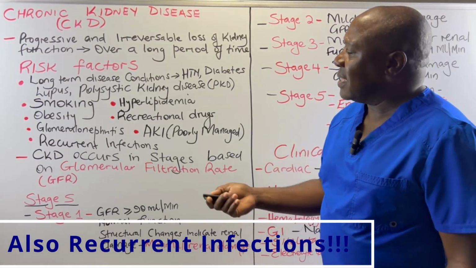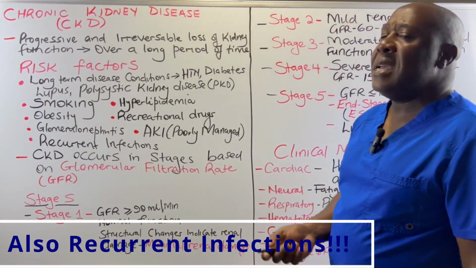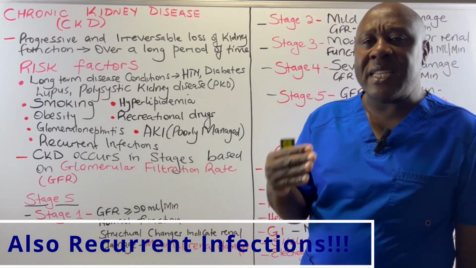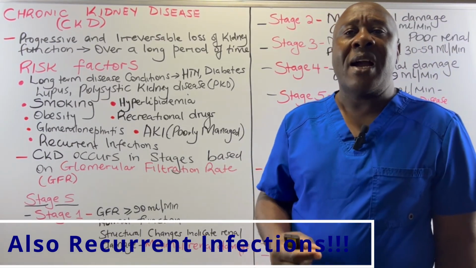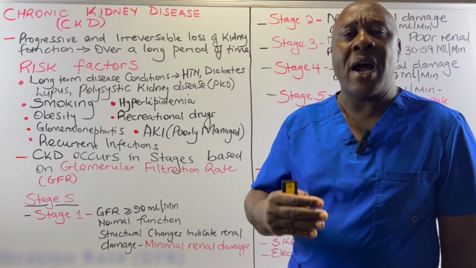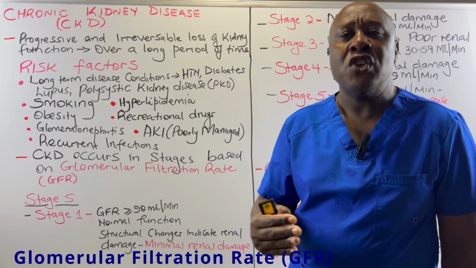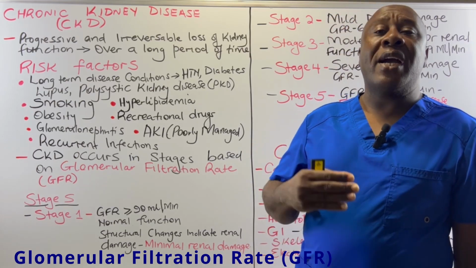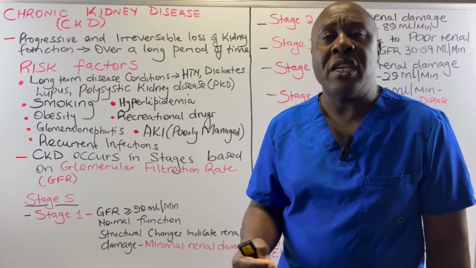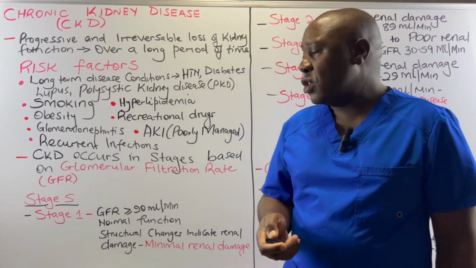So we have just said that CKD occurs in stages. It is progressive. And these stages of CKD can be differentiated when we look at the glomerular filtration rate. Or in other words, we can differentiate the stages of CKD using the glomerular filtration rate.